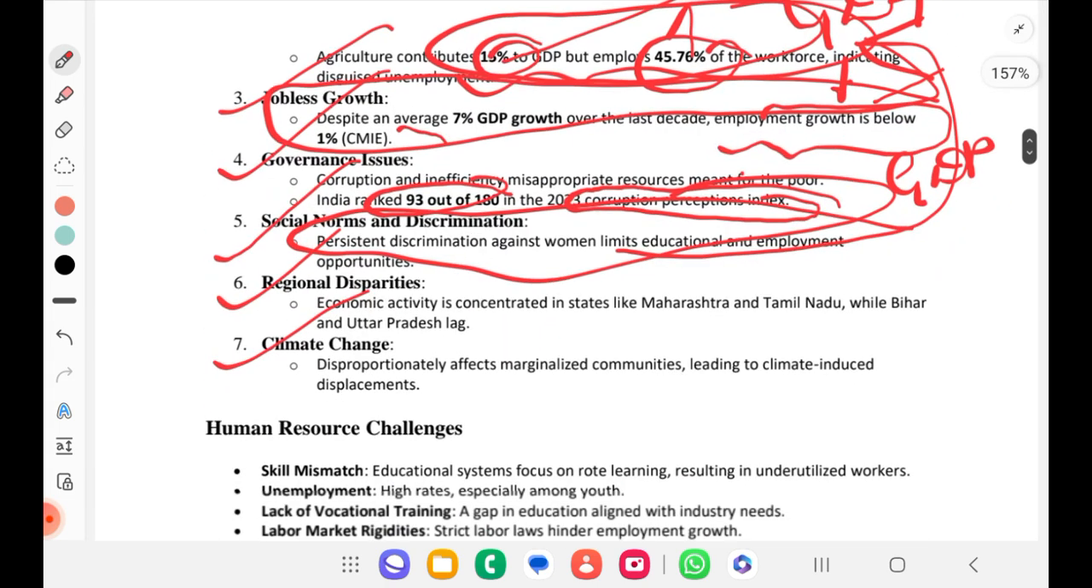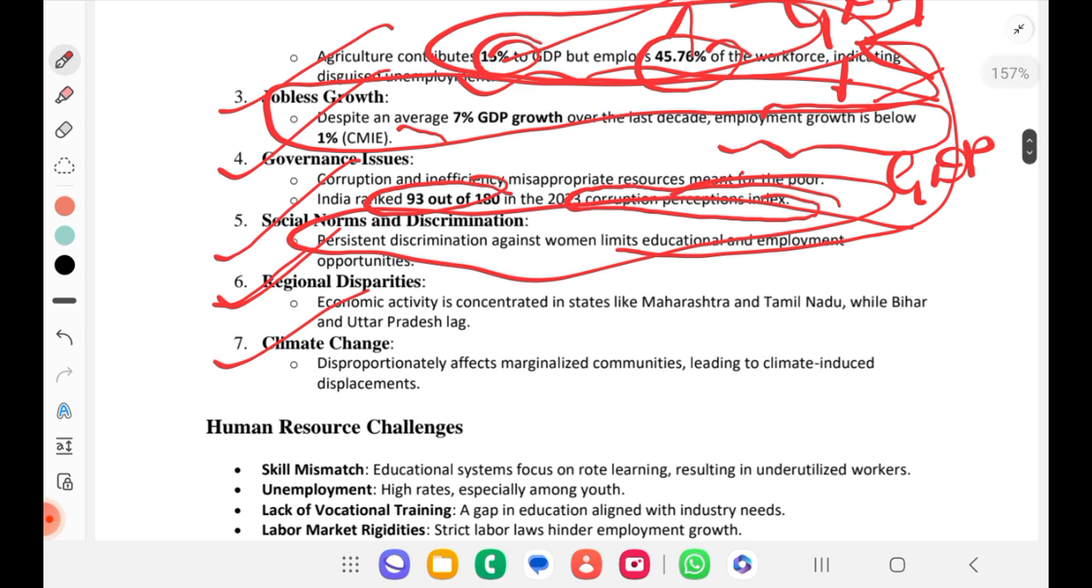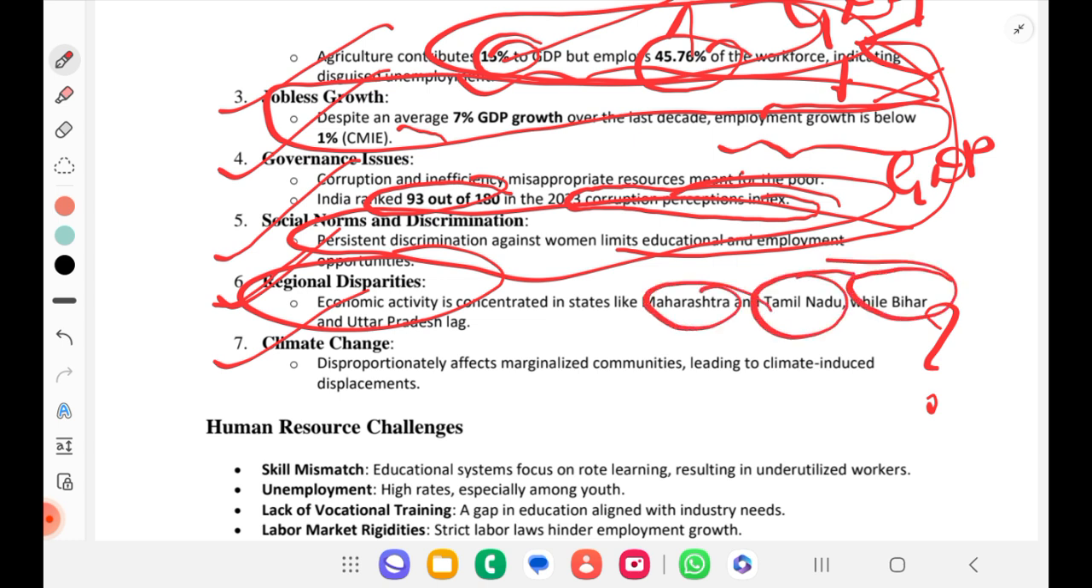Next, regional disparity. You can use this data, or we already saw one data point. What is that? For regional disparity, we saw the digital divide. Only how many percent of people use mobiles or have digital access in rural regions. This data we already saw. Again, economic activity is concentrated in states like Maharashtra and Tamil Nadu, while Bihar and Uttar Pradesh lag. You can use this data point also, up to you.